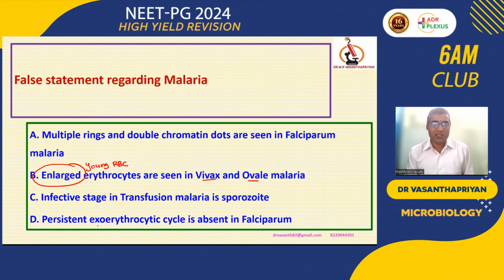Then the persistent exoerythrocytic cycle is absent in falciparum. What do you mean by exoerythrocytic cycle? That is a dormant stage in the liver, nothing but hypnozoites. So the hypnozoite stage is absent in falciparum. Because hypnozoites are absent, which cycle is absent? The relapse cycle will be absent. So no relapse in falciparum.